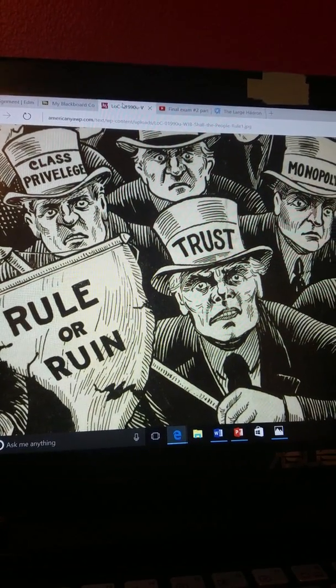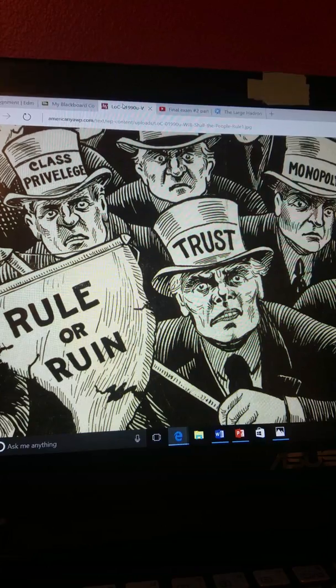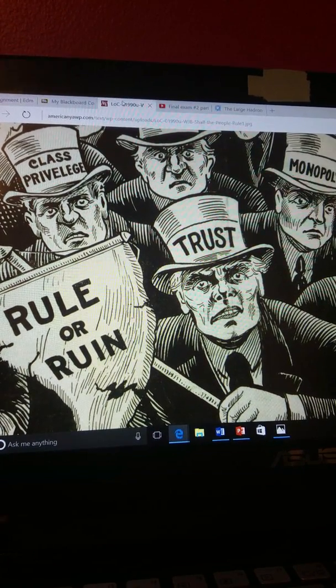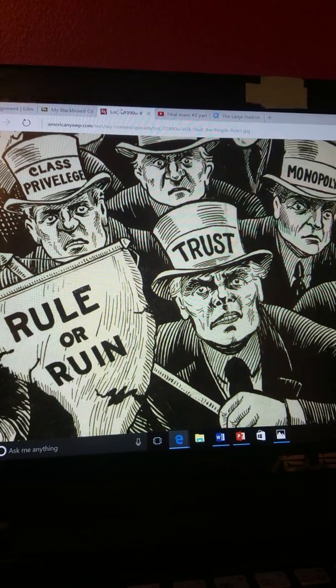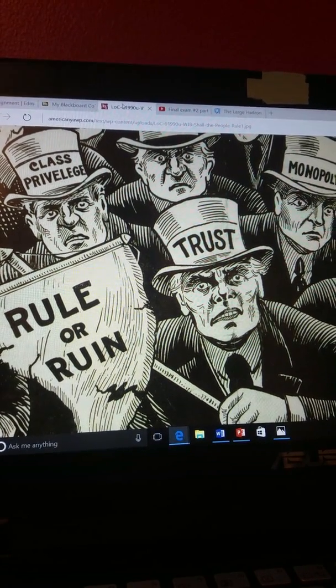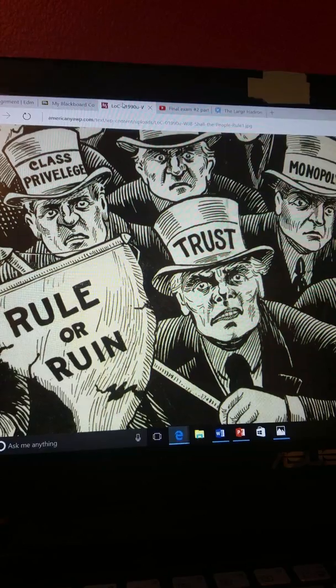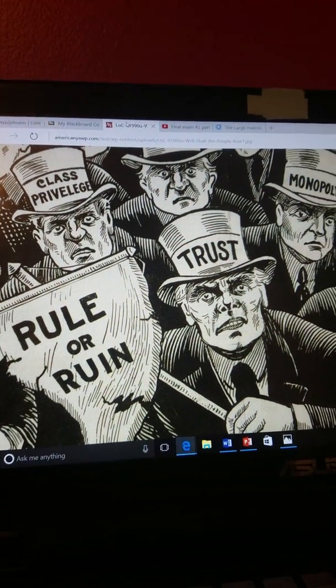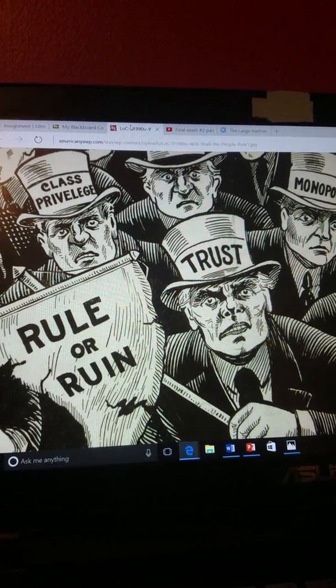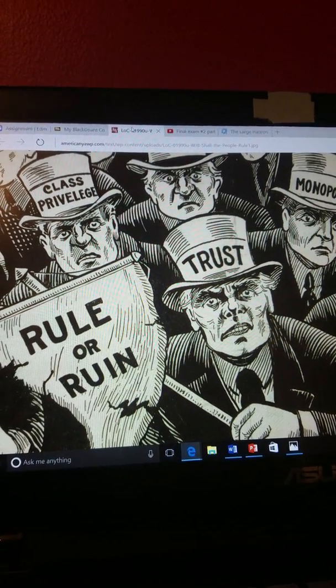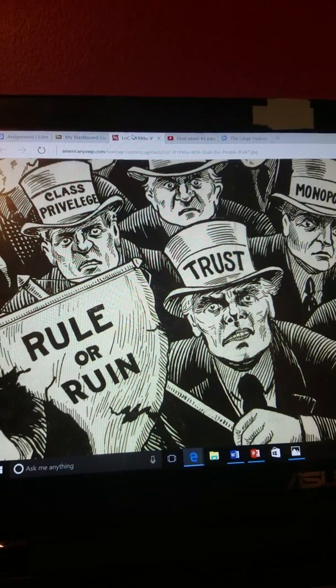1906, the Hepburn Act, which was passed at President Roosevelt's behalf, expanded the ICC's powers beyond just the railroads to other kinds of transportation, to see if they can reduce rates if they find them unreasonable, so there are no monopolies. 1908, President Roosevelt chooses Secretary of War William Howard Taft as his successor for the Republicans and wins against the Democrat William Jennings Bryan.